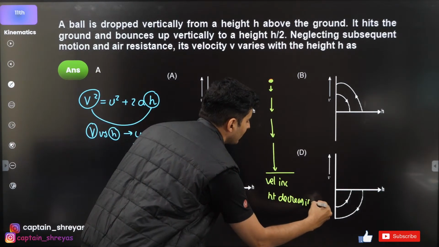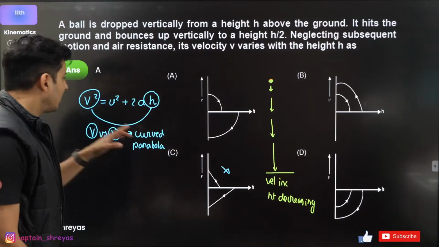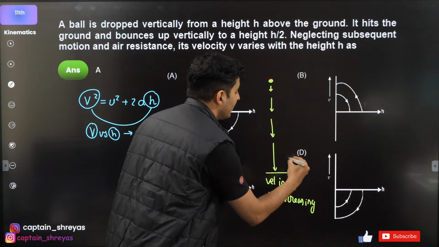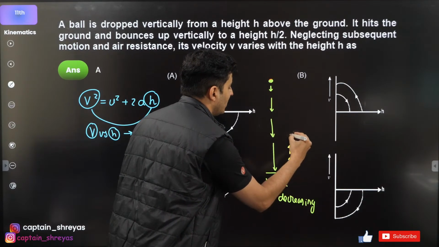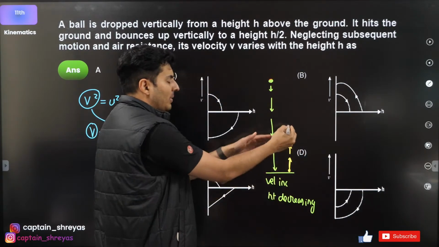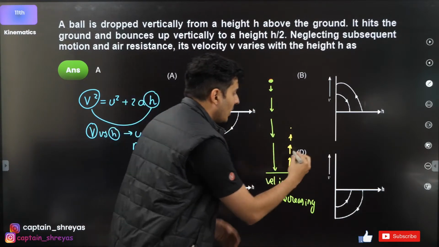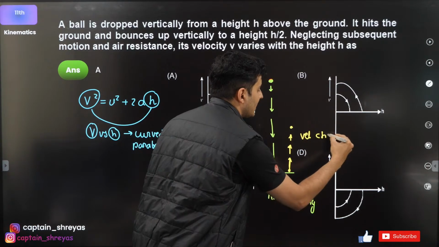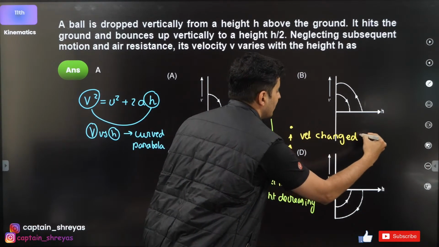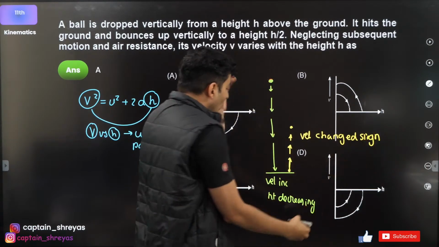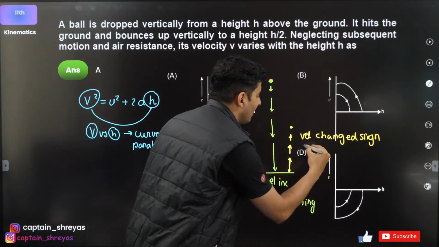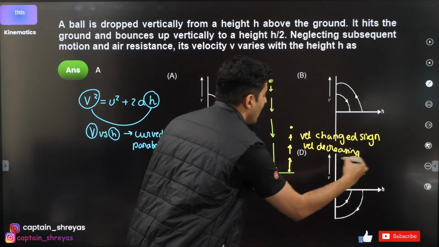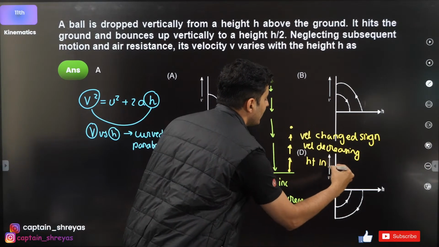In the next part, as it bounces off, velocity changes the sign, because if it was going down, now it is going up, and it goes up till half the height. Velocity is decreasing, and height is increasing.